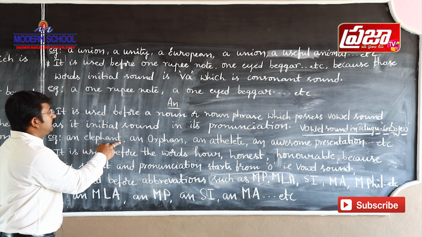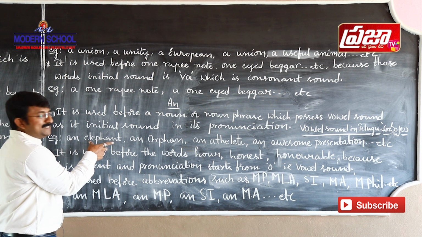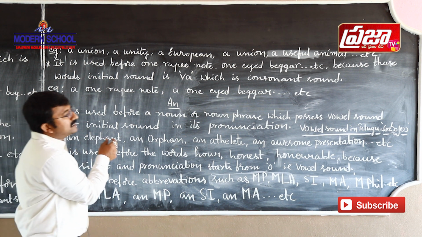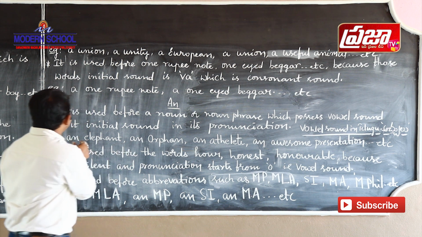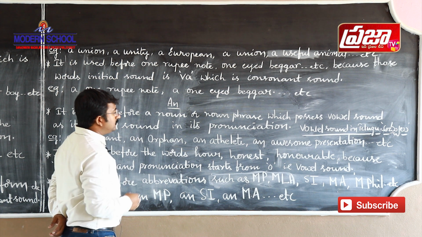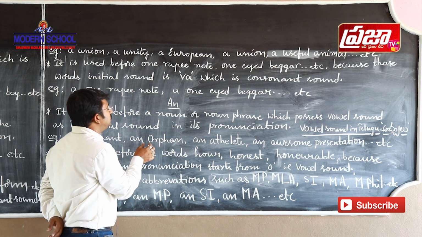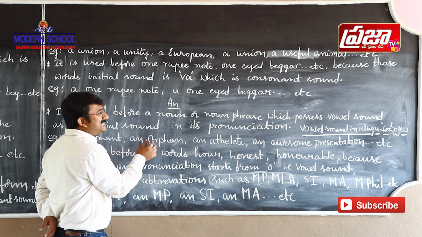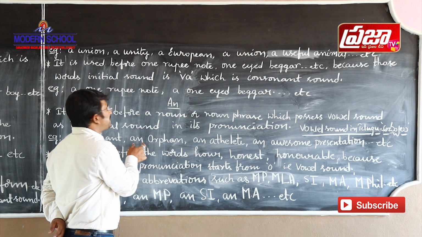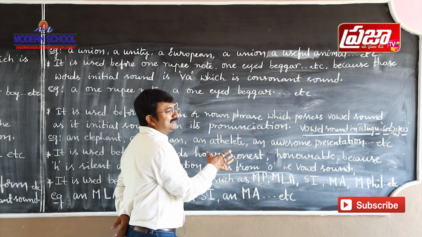Elephant. The initial sound of elephant is E. E is a vowel sound, so we use an. The second example, orphan. Orphan has the initial sound aw. It is a vowel sound, so we use the indefinite article an. And athlete.